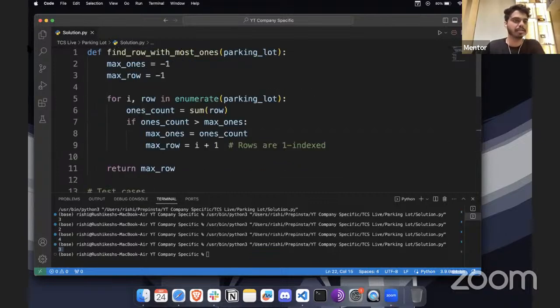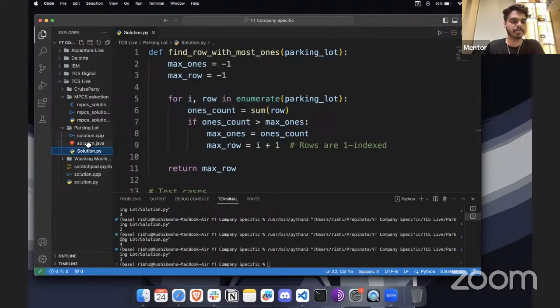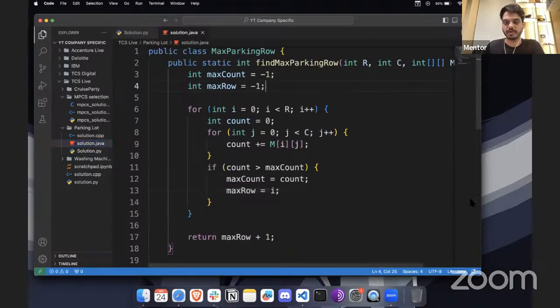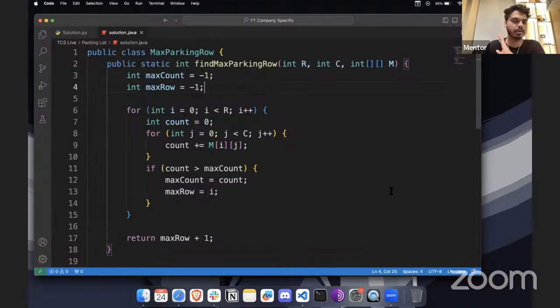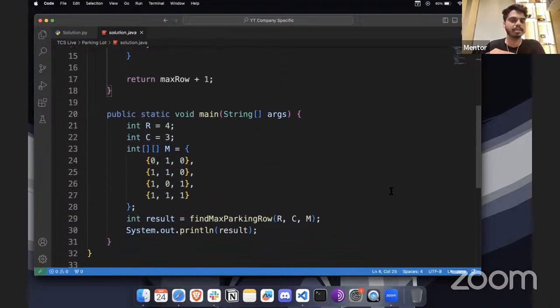So if you want the answer in different programming languages, here I have it. You can just take a screenshot, or you can try executing this on your own later. All right, so this is the same solution in Java, and this is how it looks.